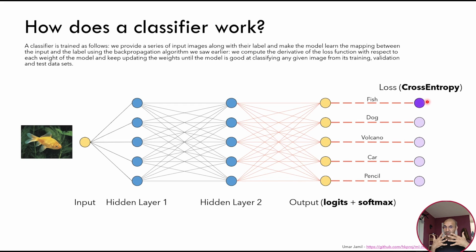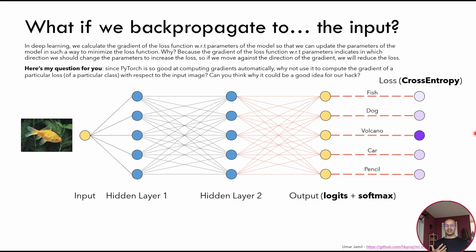We can calculate the loss. Then we run backpropagation, which means that we calculate the gradient of the loss function with respect to the weights, the parameters of this network, and then we update the parameters to reduce this loss. This is how we train this network. Now let's see how we can trick the network into believing that, for example, this fish here is actually a volcano. When we do the training, as you saw before, we calculate the gradient of the loss function with respect to the parameters, but we can actually also calculate the gradient of the loss function with respect to the input picture. So what we can do is as follows.